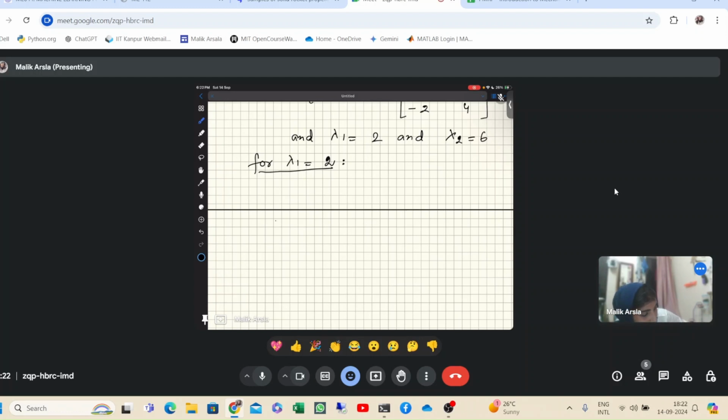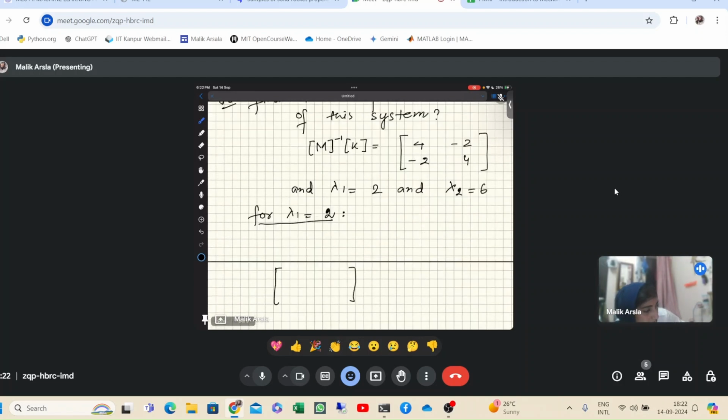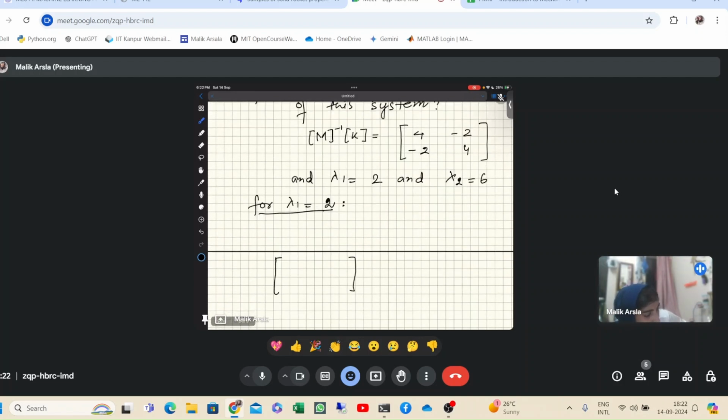Basically, what we do, we have this matrix, so for lambda equal to 2, it will be 4 minus 2. We subtract the lambda from diagonal entries, right? Then it will be minus 2, basically how we find out the eigenvectors. 2 and 4 minus 2.